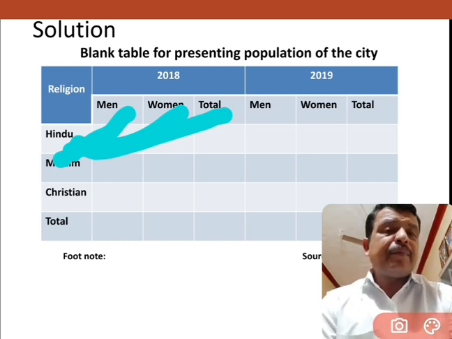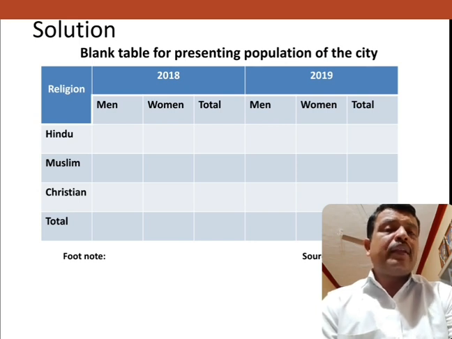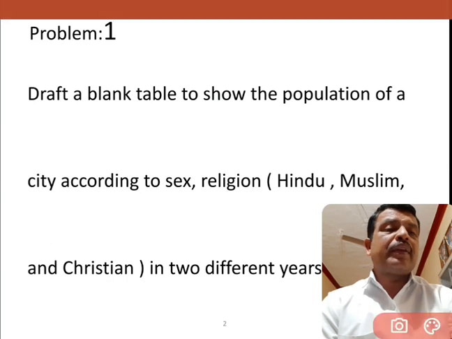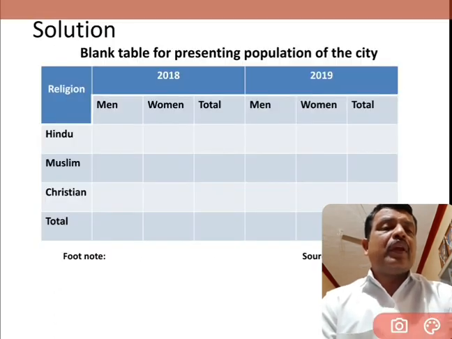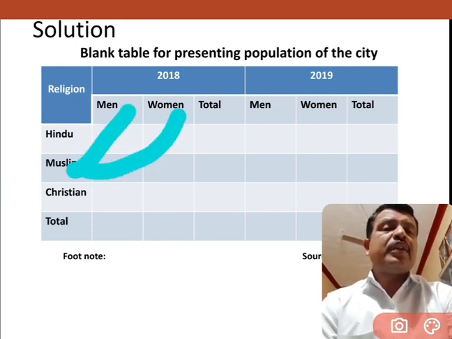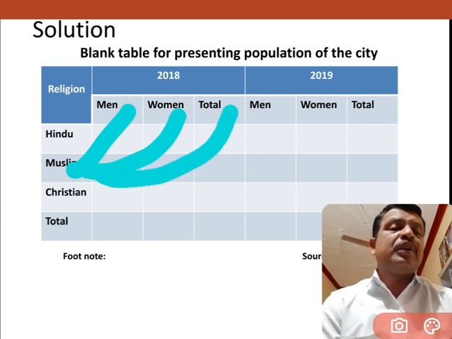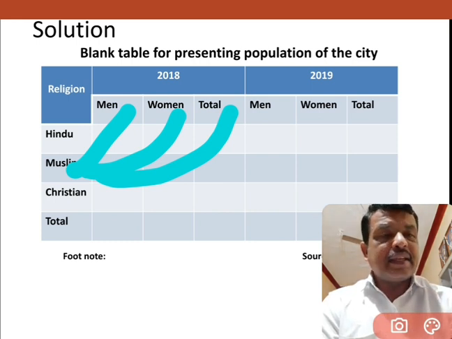And the same when I consider another one: in 2018, how many Muslim men are there? How many Muslim women are there? And what is the total of Muslim persons in 2018? Is it clear?